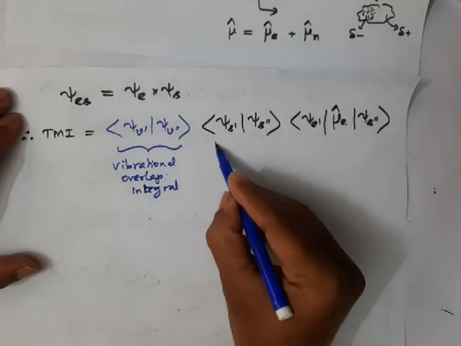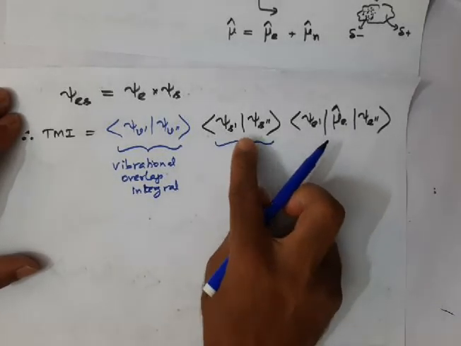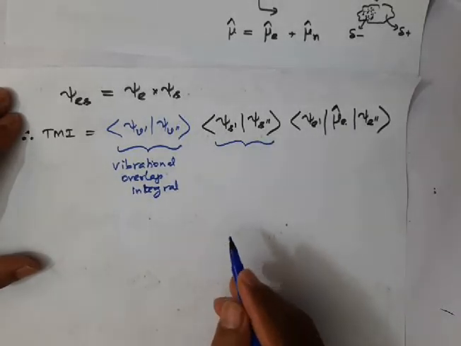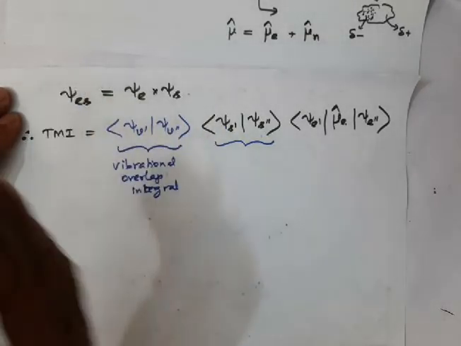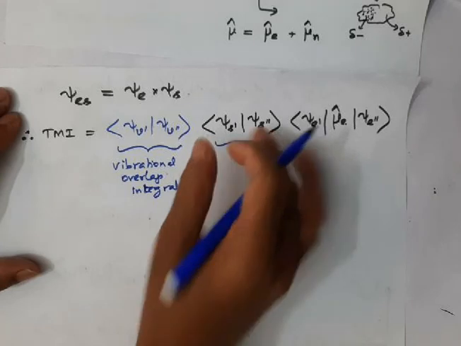And for the second integral, we will discuss the other integral later. Let me discuss this one first.